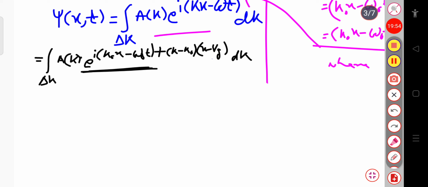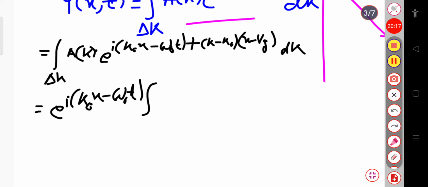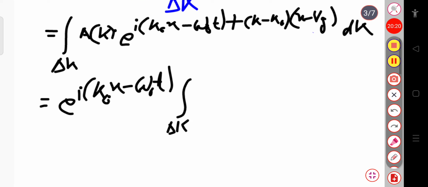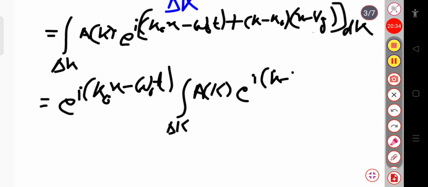If I take this part out of the integration, this will be exponential i k naught x minus omega naught t whole into the integration over delta k of a of k, then exponential i k minus k naught whole into x minus Vg into dk. This is our final expression.